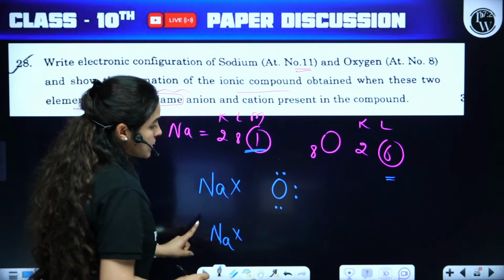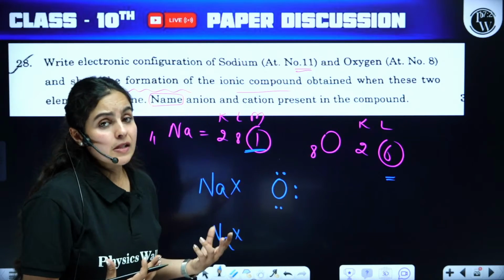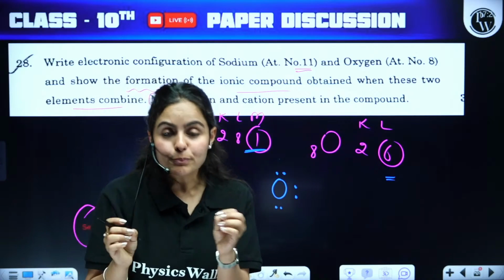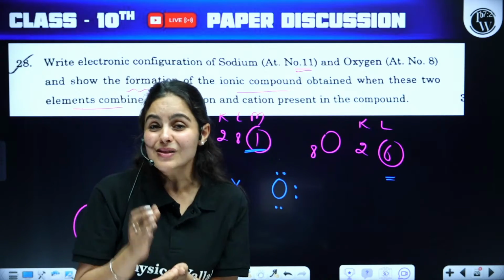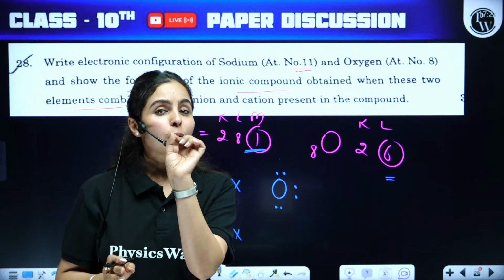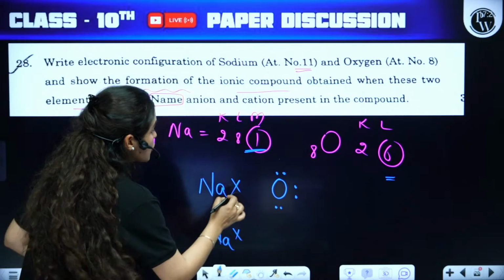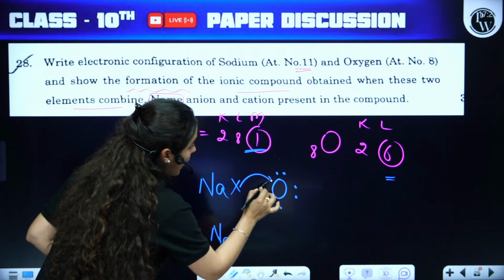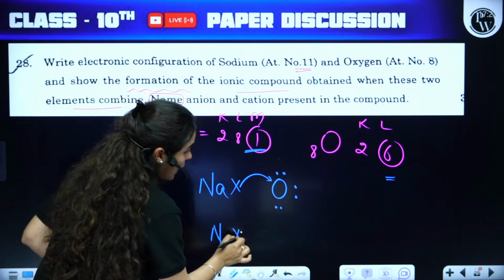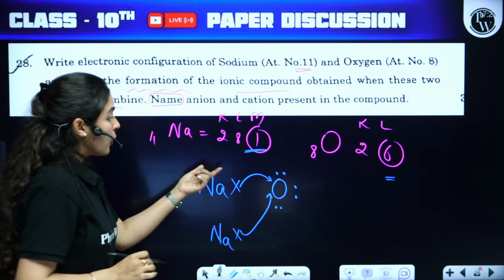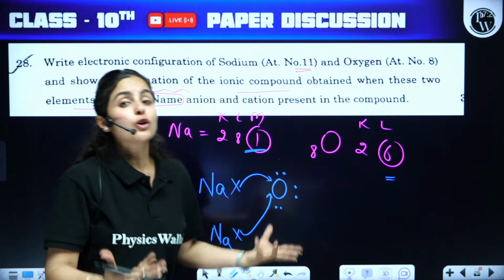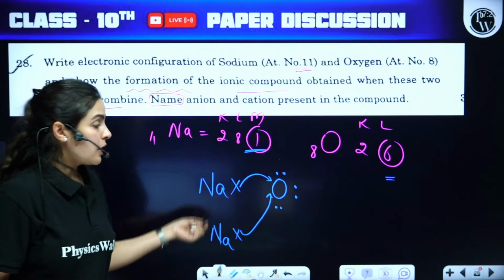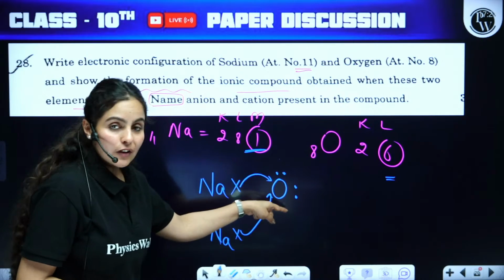Sodium being a metal is going to donate its electrons. So guys, if you have missed the arrow, you will lose 1/4 to half mark here. So one arrow will be shown from sodium towards oxygen, and another arrow from another sodium, which showcases the transfer of electrons.